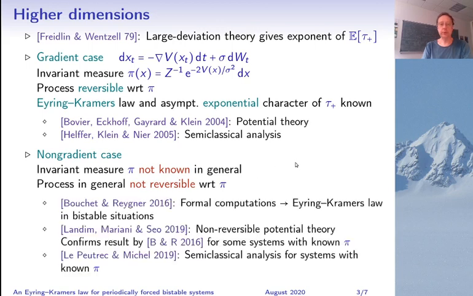Nevertheless, there have been some results. Boucher and Régnier did some formal computations that suggest a Nyren-Kramers law in some bistable situations. Landim, Mariani, and Seo developed non-reversible potential theory for this kind of systems, and in particular they were able to confirm the results by Boucher and Régnier for some particular systems for which you know the invariant measure explicitly. And also Le Petrec and Michel developed semi-classical analysis for this kind of systems with explicitly known invariant measure.